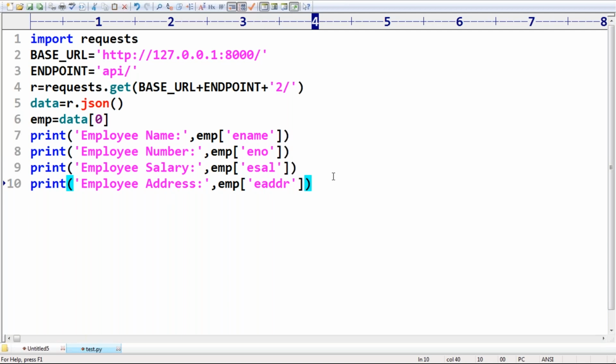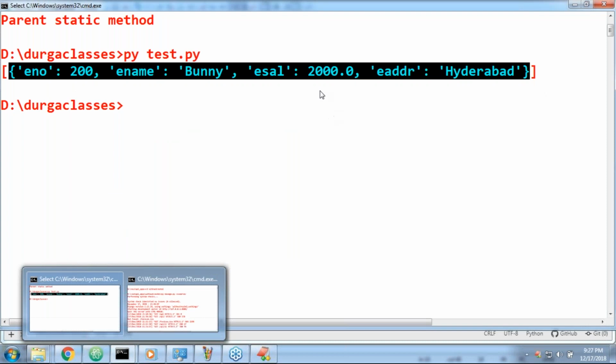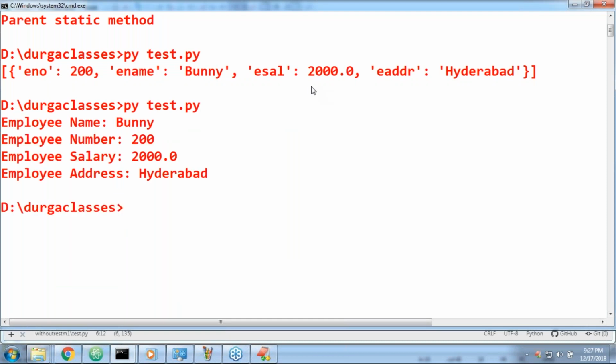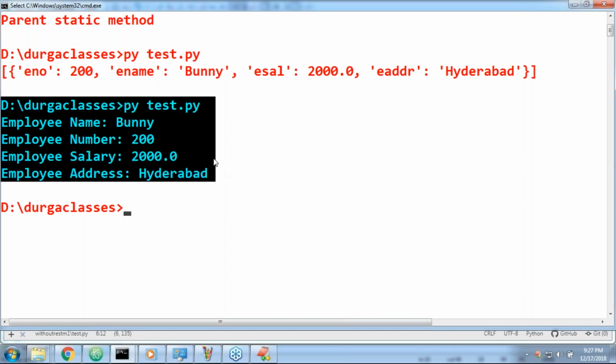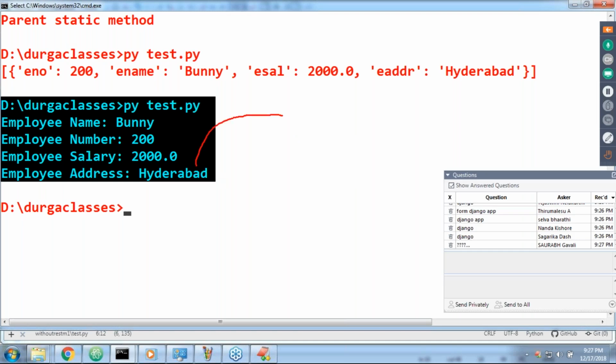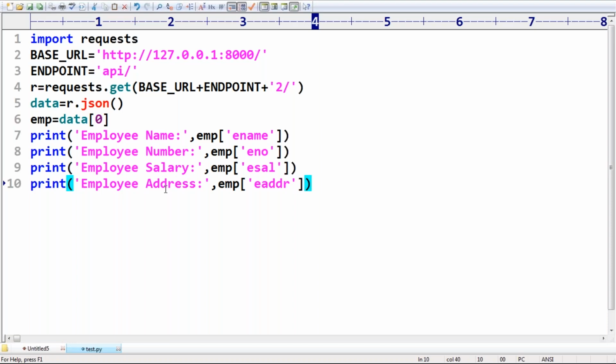Now, the second employee's information we are going to get from Django. Have a look once. Employee name is Bunny. Employee number is 200. Employee salary 2000. Employee address is Hyderabad. Please make sure this data is not coming from a database. Python is just communicating with Django, and Django is responsible for providing this data. Are you in a position to understand? Internally, how that functionality works, we will take care of. Don't worry.